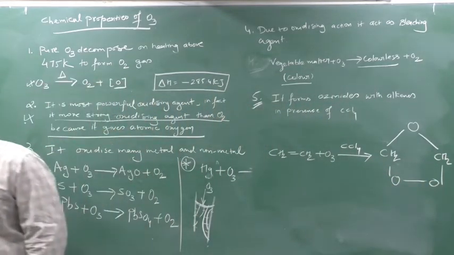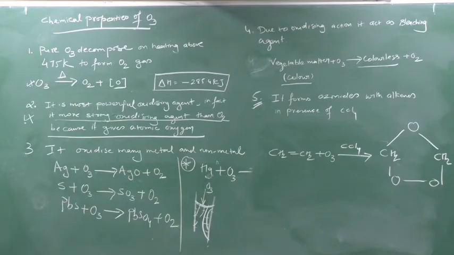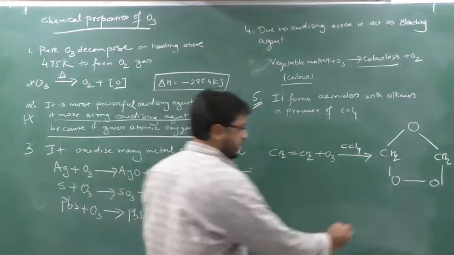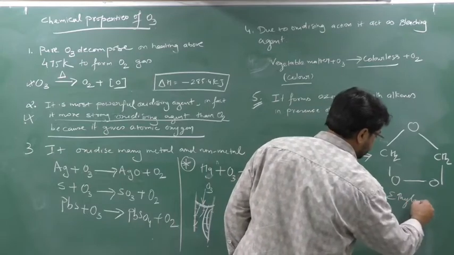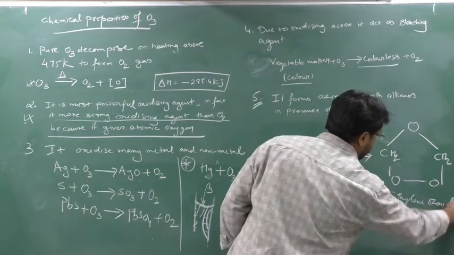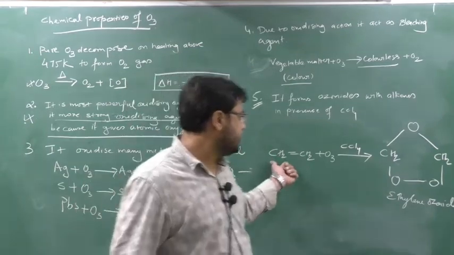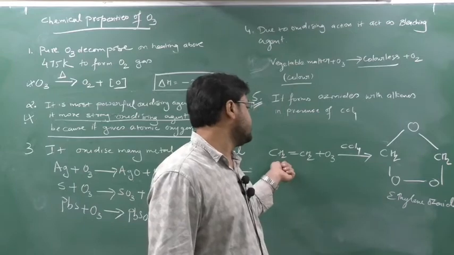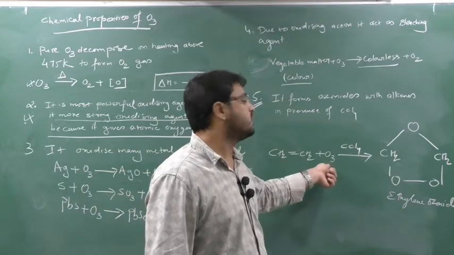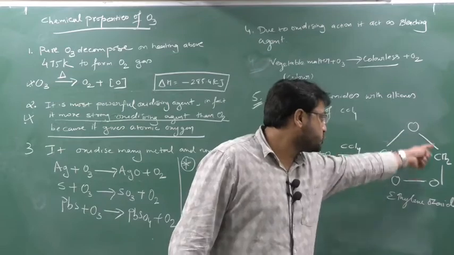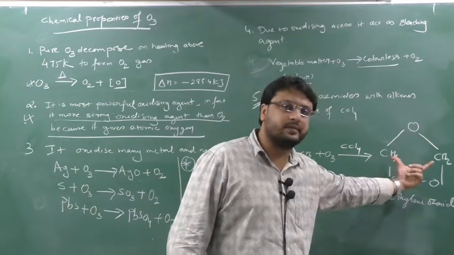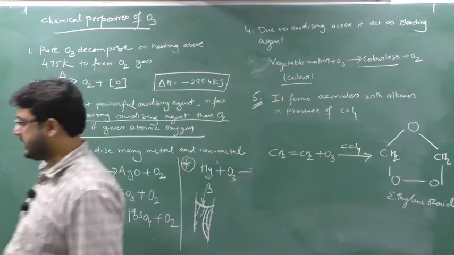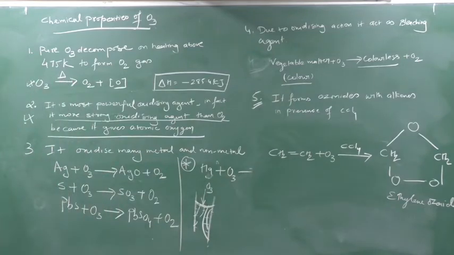Write down, this is known as an ozonide. Ethylene ozonide, write down the name. Understanding the reaction or not? Simple. CH2 plus ozone: this bond will be broken, and this bond will be broken, and each CH2 will be connected to what? Each oxygen of an ozone. So this is nothing but an ozonide, and since there are 2 carbons, it is ethylene ozonide. Write down: ozone reacts with alkene in the presence of CCl4 and forms ozonide.